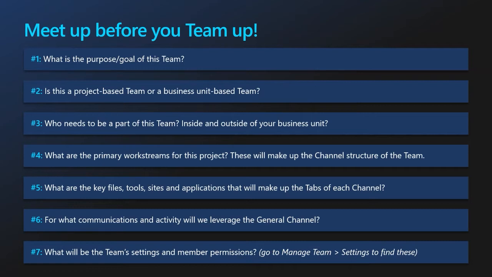You don't need to start big right away. And then question number 5 is where we start to look into the tabs for the channels. And so those are going to be, what are some of those key applications or key websites, key files that we're using to get that work done that we might want to include as some of our initial tabs. And then question number 6 is, how do we use that general channel?